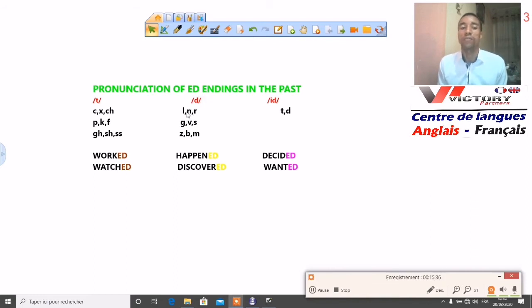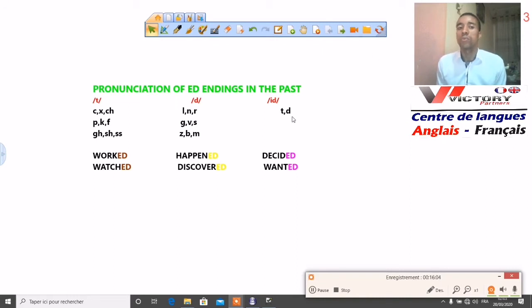When we have a verb that ends with l or g or b, we pronounce d: happened, discovered. So d. And the last one is id. So we have decided or wanted. So when we have a verb that ends with t or d, we pronounce id, right?